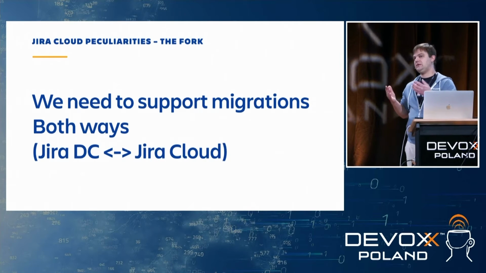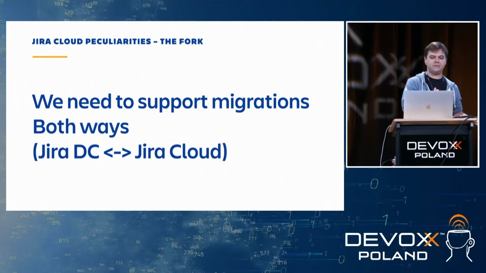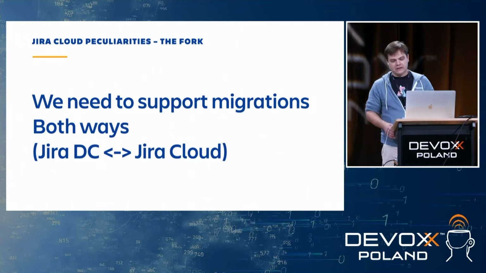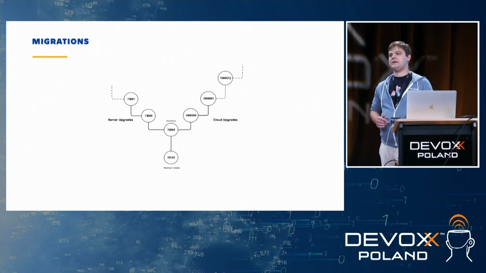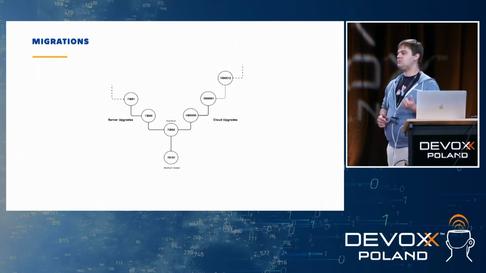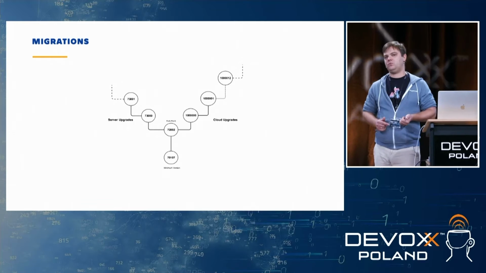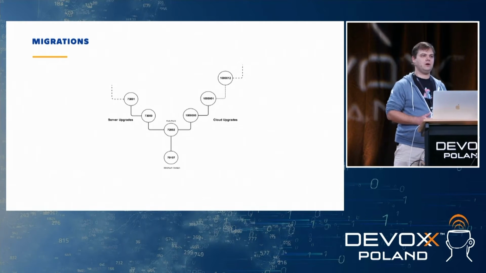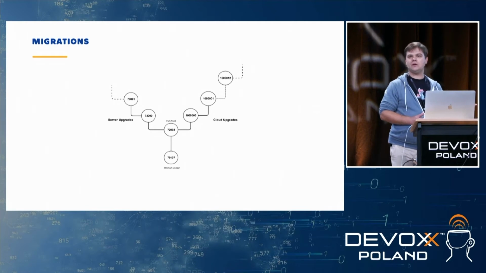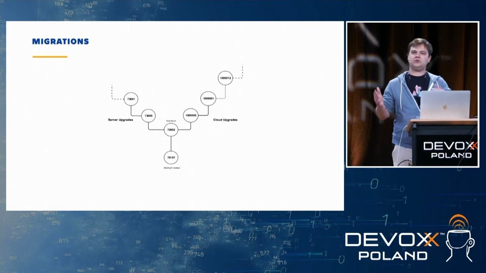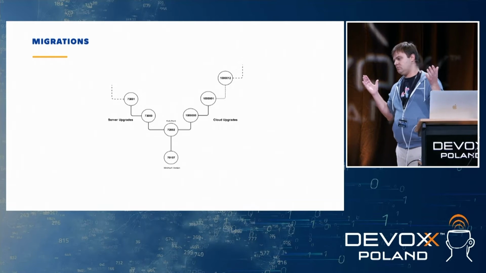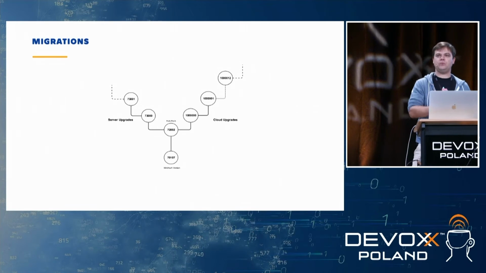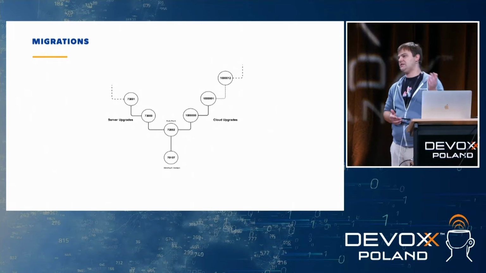So it needs to be possible to take data from Jira Cloud and move it to the Jira DC, and the other way around. So how do we deal with migrations? That's the first problem that we need to solve with database evolution. We need to support migrations. And of course, we could come up with some arbitrary format for the data that you just take and use for moving the data between DC and cloud.